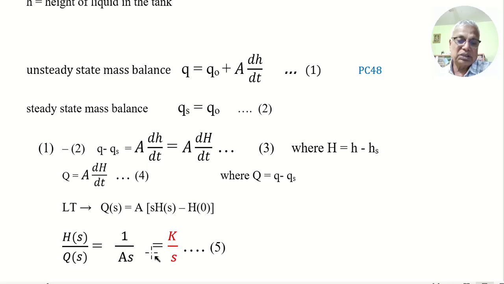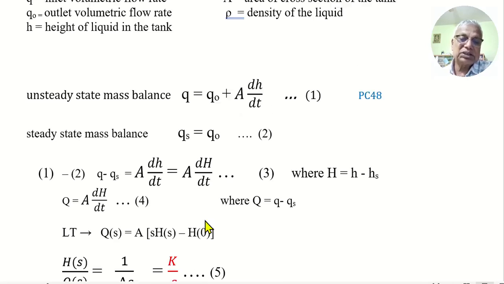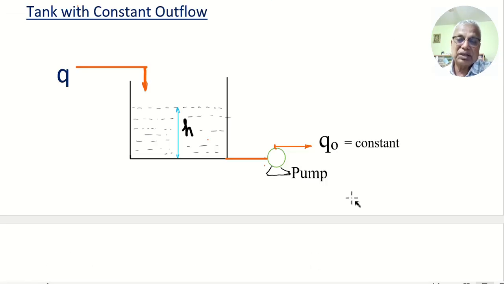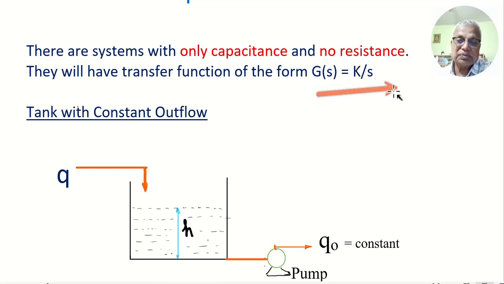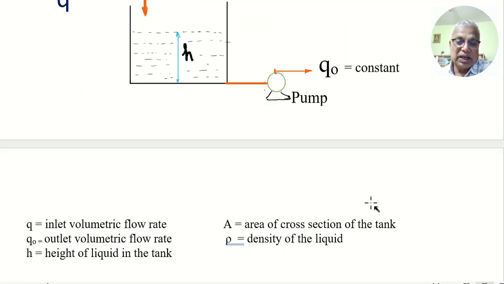And H naught is what? H naught is the initial deviation. Capital H naught is H evaluated at t equal to 0. At t equal to 0, H equal to Hs. So the initial deviation H naught is 0. So the remaining terms give you this: H by Q equal to 1 by As. So this is the form K by S. What I said, K by S. K is 1 by A here.